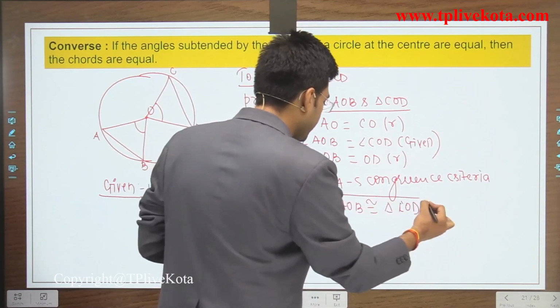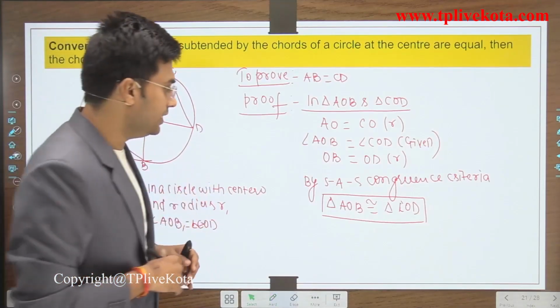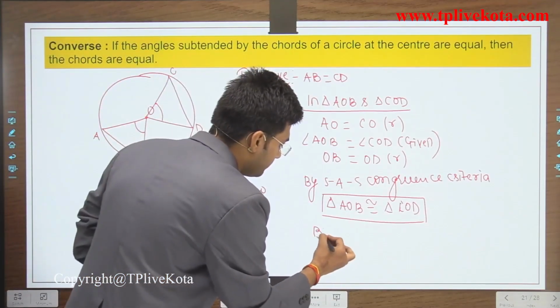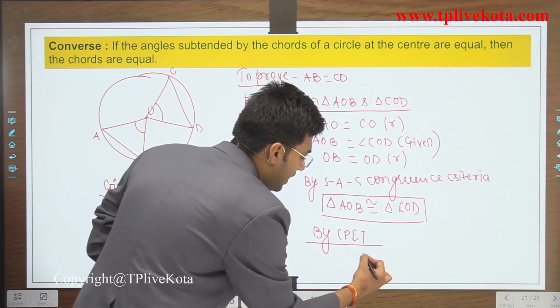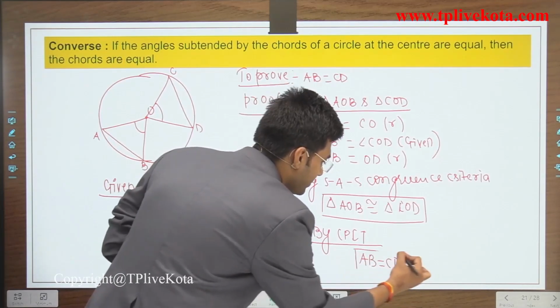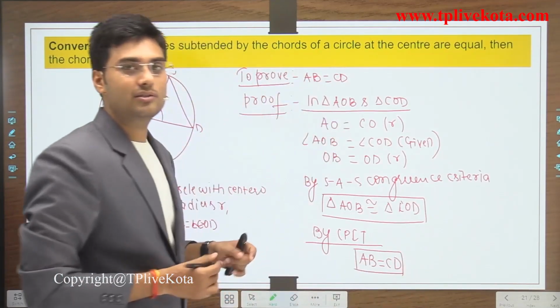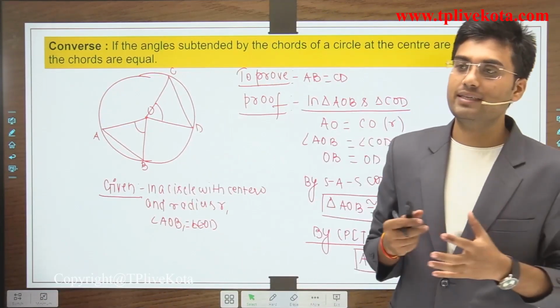Now again students, if these two triangles are congruent, then by CPCT we can say that AB is equal to CD. Clear? So students, I hope you understand these two theorems.